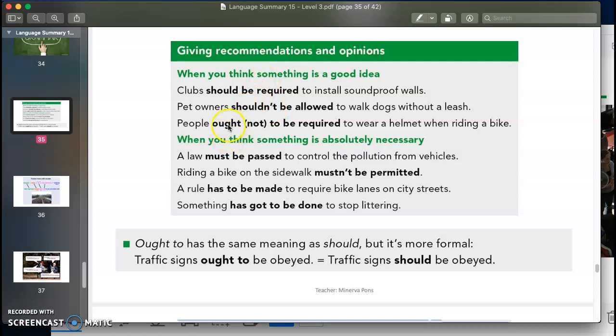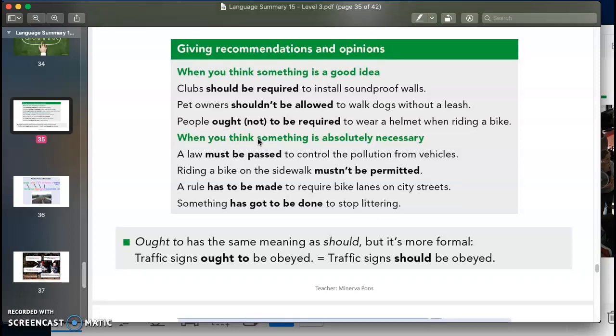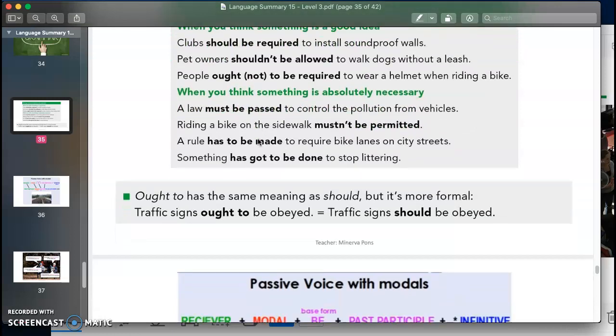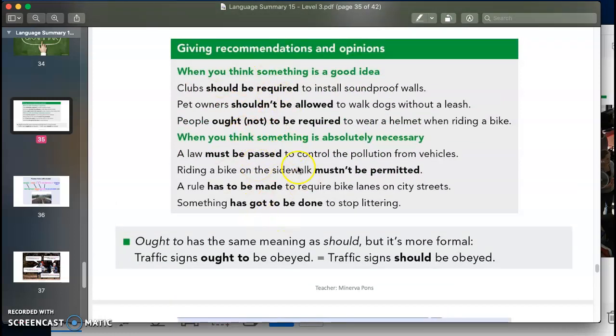It's just that ought to and ought not to, we use in a more formal way. So basically in here what we have is the passive voice.